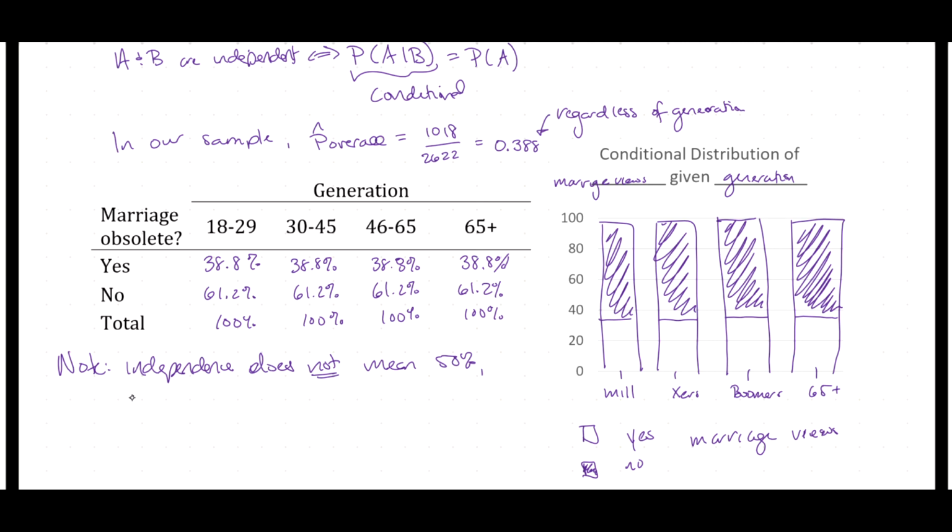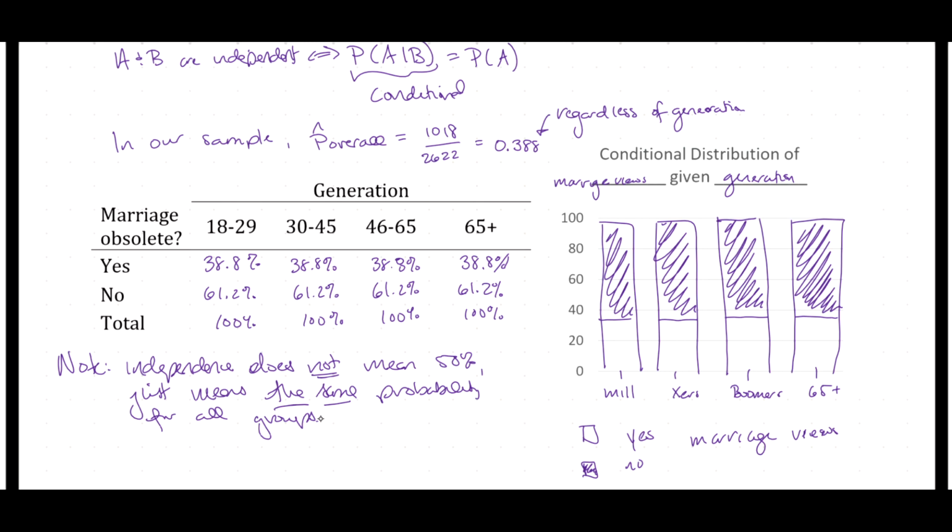Independence just means the same probability for all groups. Just as when we were thinking about ANOVA, if there were no association, it just meant that all groups had the same mean.